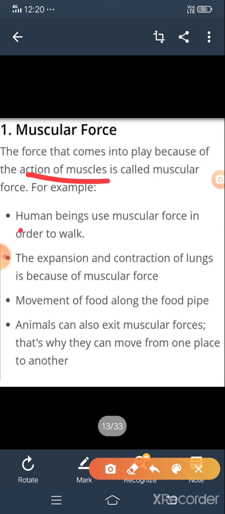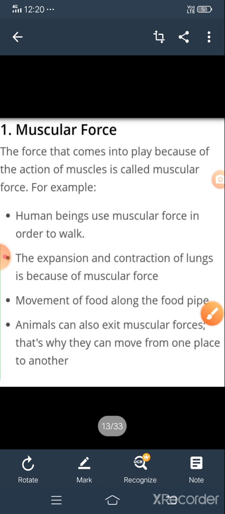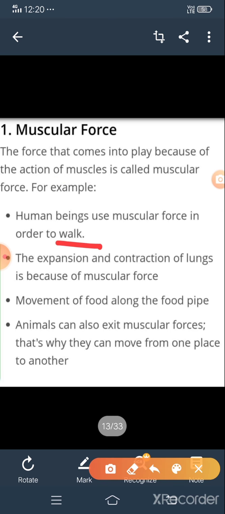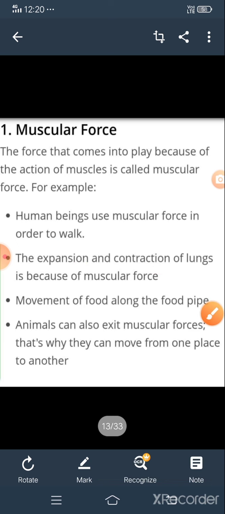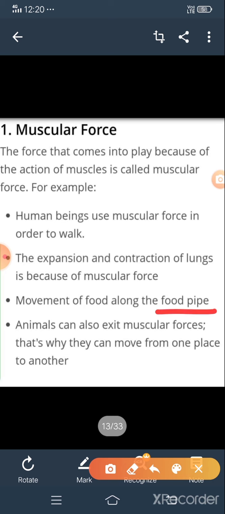Next example: human beings use muscular force in order to walk, run, lift, pull, and push. Also the expansion and contraction of lungs, and the movement of food along the food pipe, use muscular force.